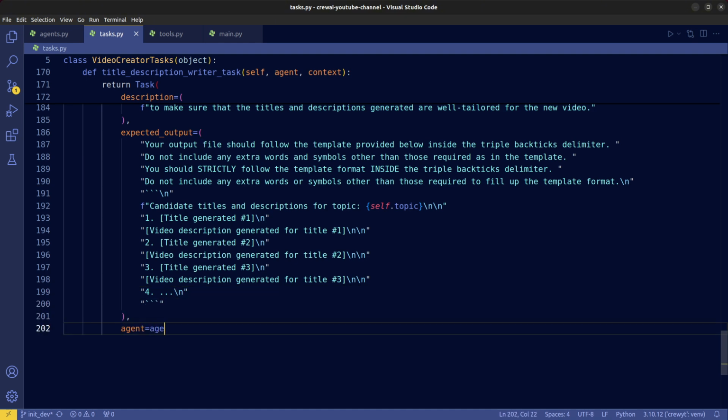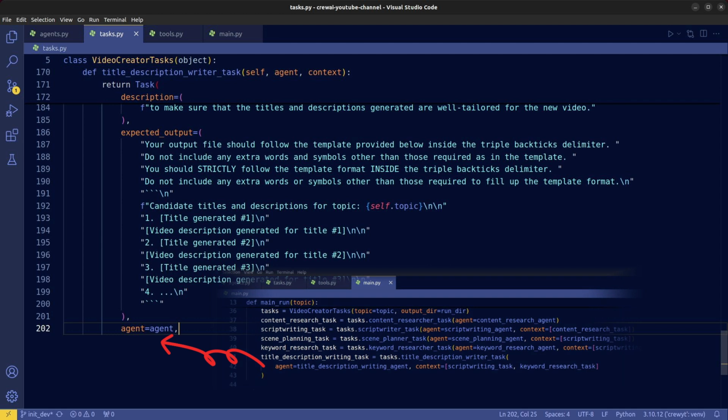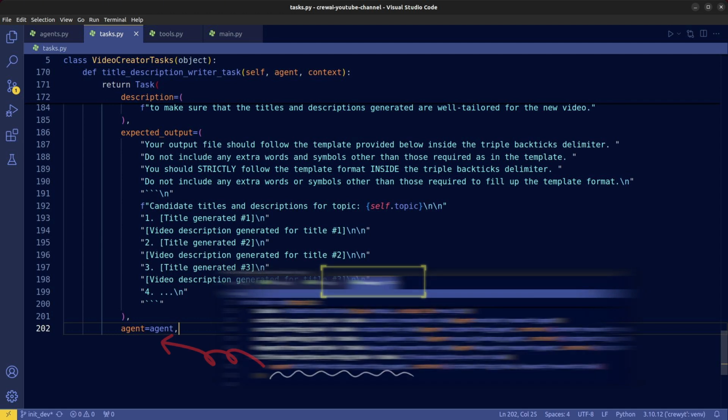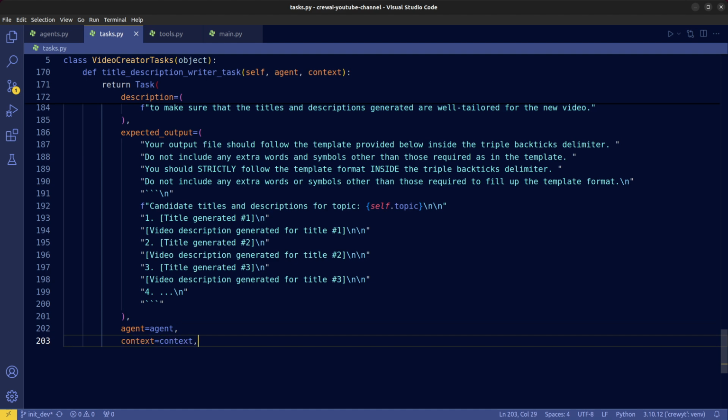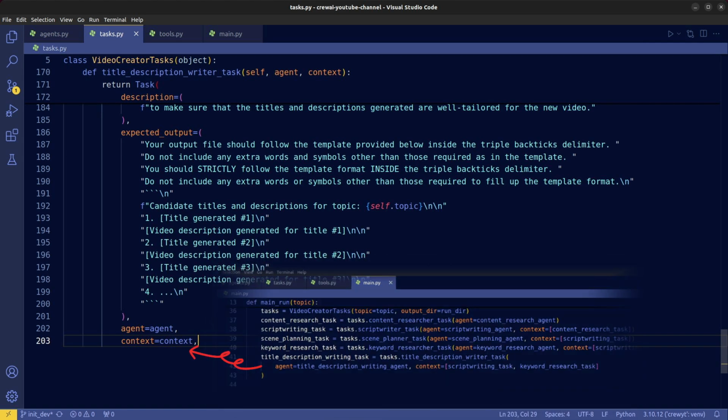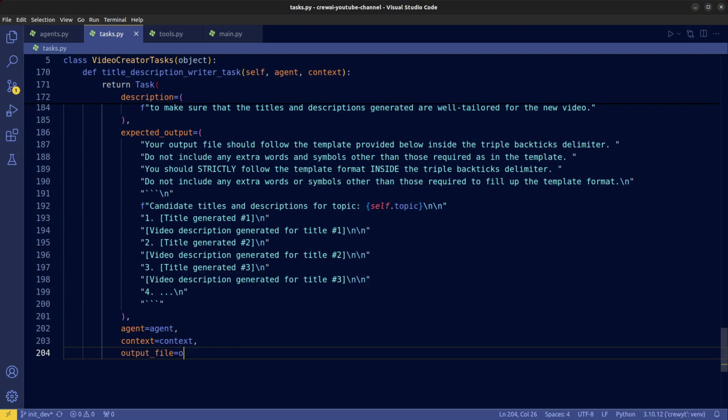We need an argument for the agent and we'll specify which agent is associated with this task later in the main.py file. We also need an argument for the context to provide a list of tasks whose outputs will be fed as the context of this task. The context will be specified later in the main.py file. Finally, save the generated titles and descriptions in an output file at the desired path.